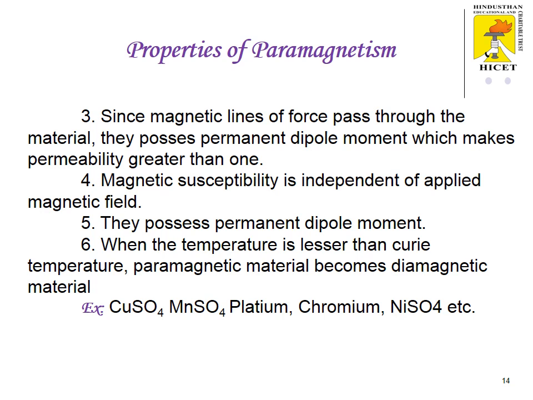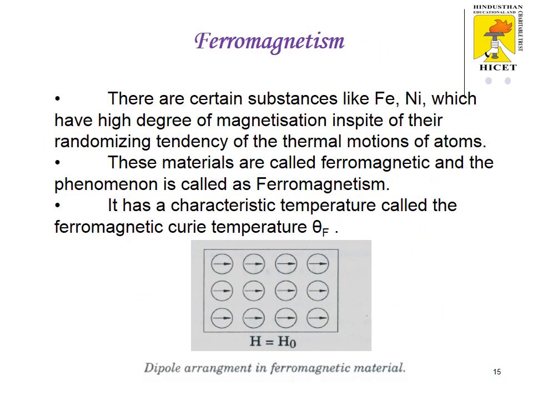Example: copper sulfate, MnSO4, platinum, chromium, NiSO4, etc. Now let us discuss ferromagnetism.